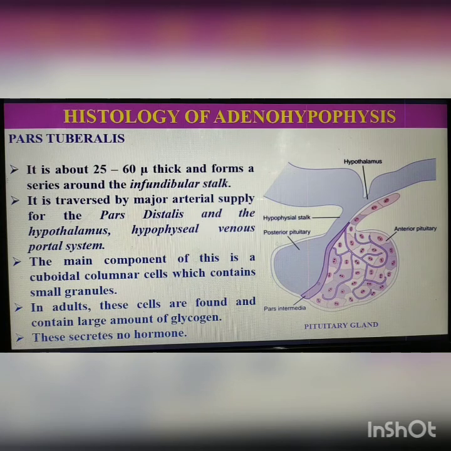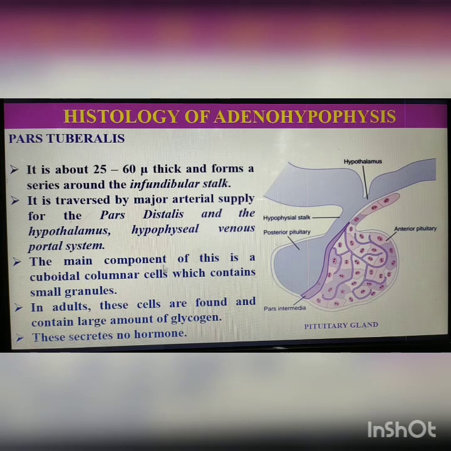Second structure of adenohypophysis is pars tuberalis. Tuberalis means tube-like structure. It is about 25 to 60 mu thick and forms a series around the infundibular stalk. Here in this figure, it is traversed by major arterial supply for the pars distalis and the hypothalamo-hypophyseal venous portal system.